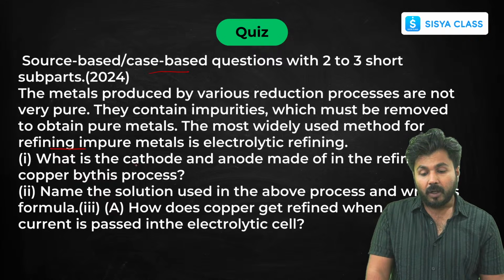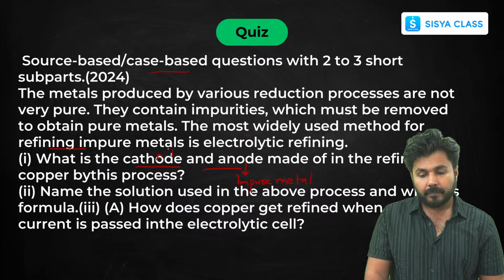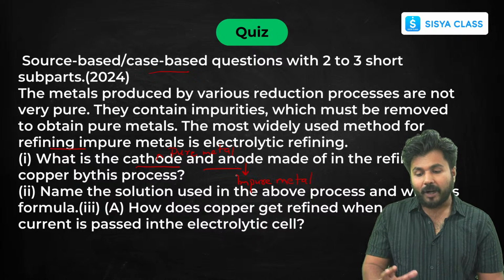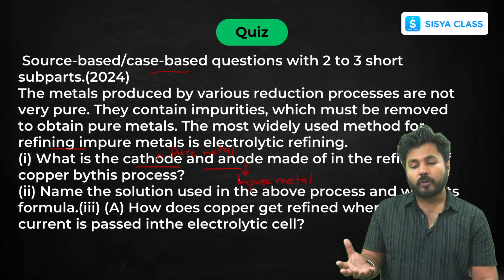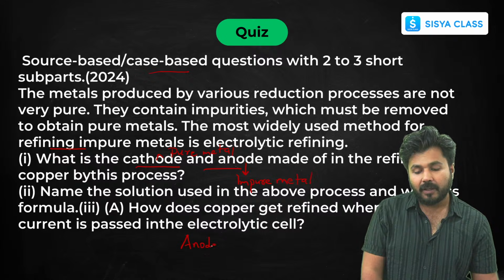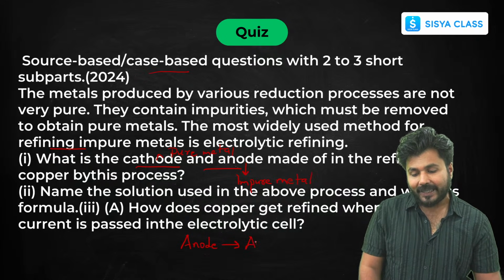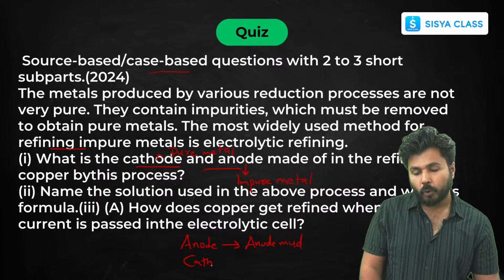Now these we have seen. What is the cathode and anode? Always remember, anode is impure metal, always, and cathode is your pure metal. Cathode is your pure metal always. Now what happens? The metal from the anode gets dissolved into the salt solution. From the salt solution, it gets deposited onto the cathode. In the end, what is left at the anode with impurities is called anode mud at the bottom, and cathode is your pure metal.